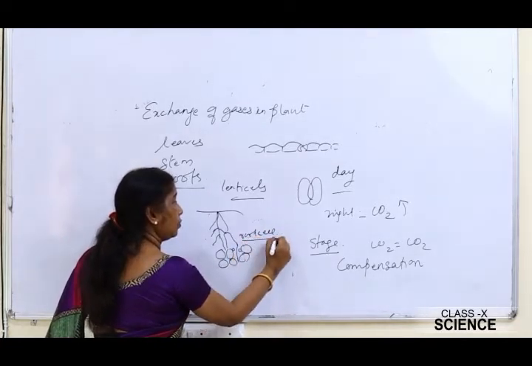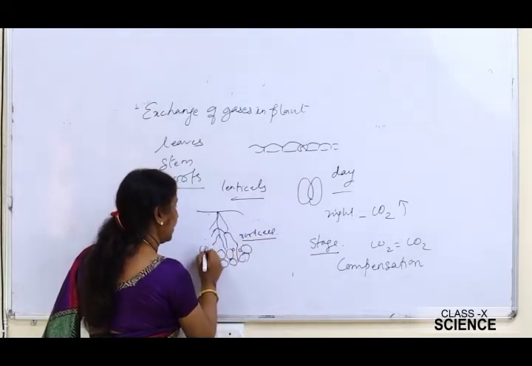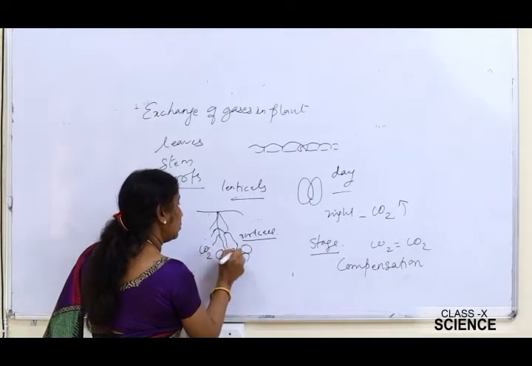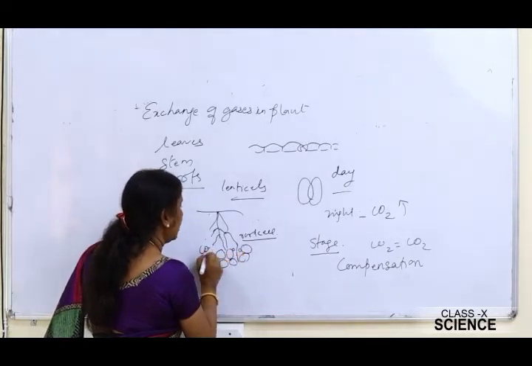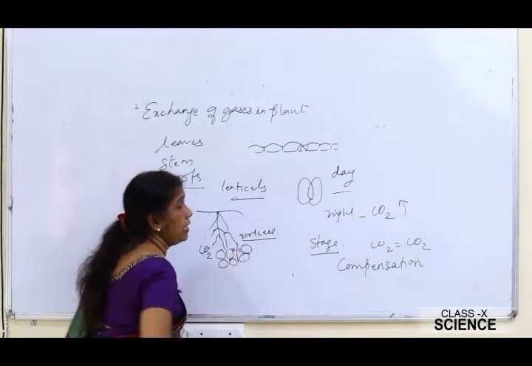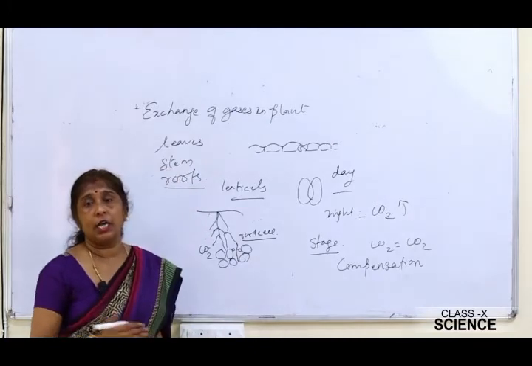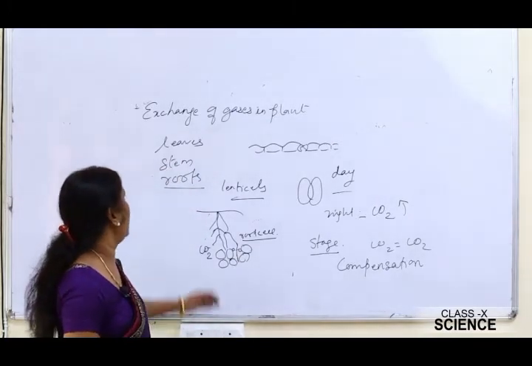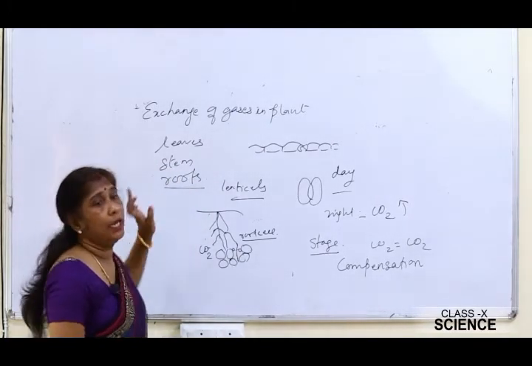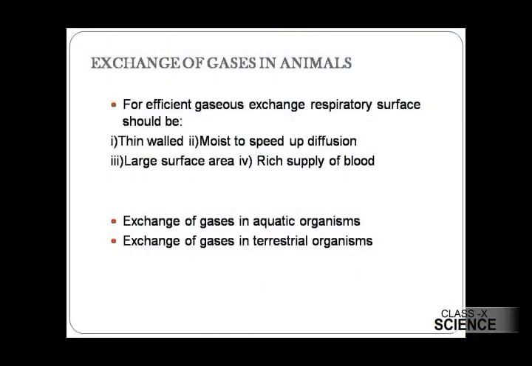From the root cells, carbon dioxide is discharged into the root hair, and from the root hair into the air spaces. This is how the exchange of gases occurs in the leaves, stem and roots of the plant.